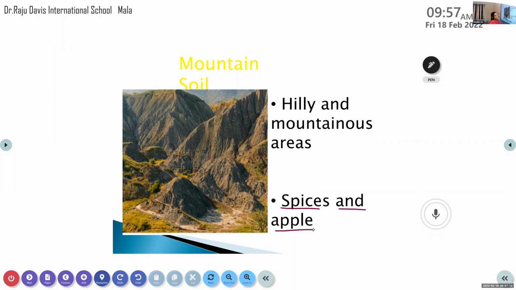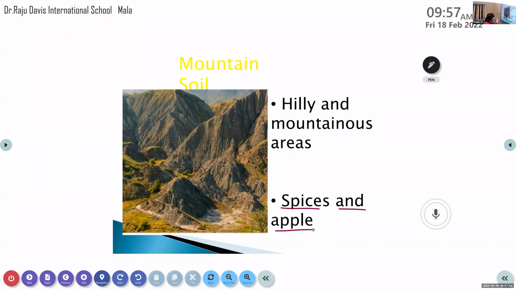What are spices? We add them to add flavor to our food. Isn't it? Cardamom, then pepper, coriander leaves and all, right? So these are spices. So which type of crops can we grow in the mountain soil? Spices and apples. You can see it in your textbook also.